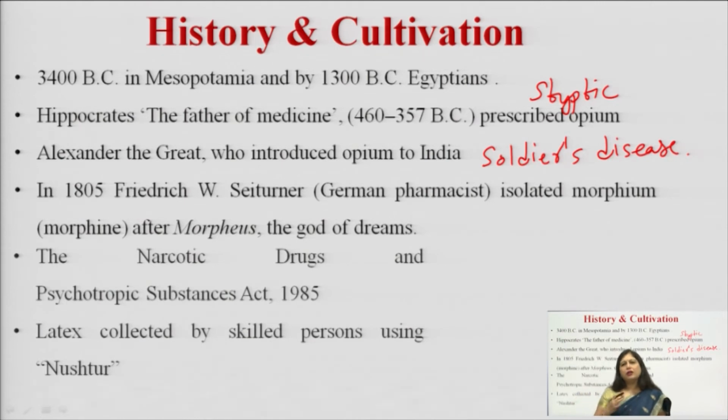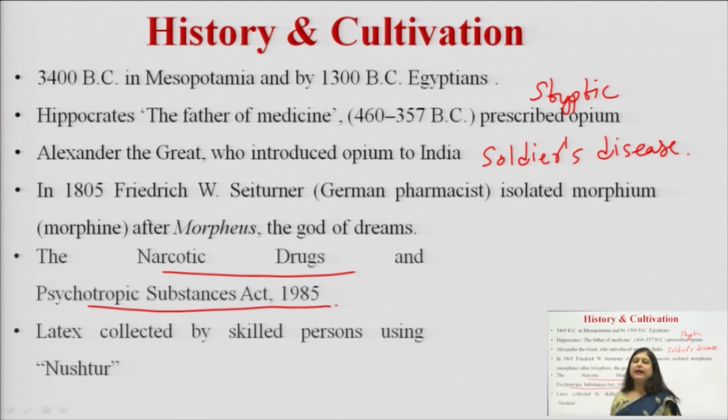Looking at all these things, many acts were passed. One act in America was the Harrison's Narcotic Act, passed in 1914 for control over the usage of these opium alkaloids. Similarly, in India, we have the Narcotic Drugs and Psychotropic Substances Act of 1985, which says that the production of opium as well as its main active constituents is under control.